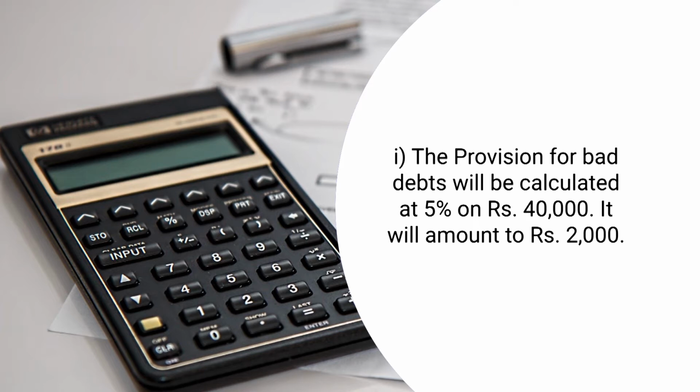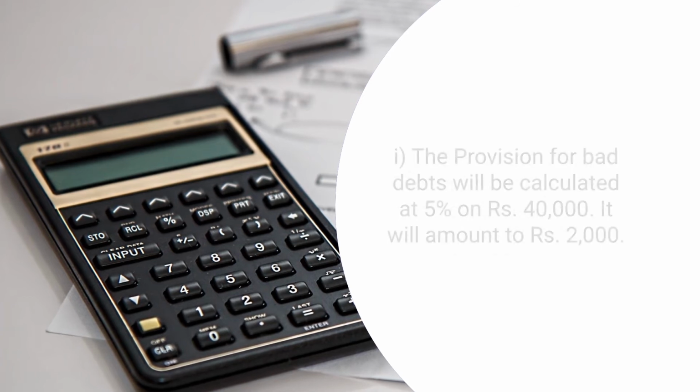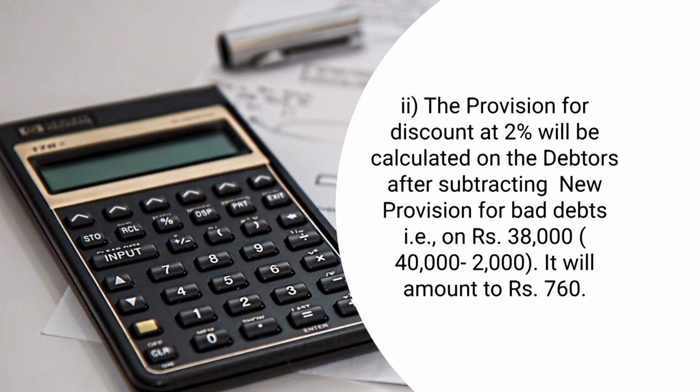So, 5% of 40,000 comes to rupees 2,000. So, now the good amount of debtors remains 38,000. Therefore, the provision for discount on debtors must be made at the rate of 2% on the amount of good debtors, and the amount of good debtors is 38,000. So, the provision for discount on debtors comes to rupees 760, that is at the rate of 2% on 38,000.